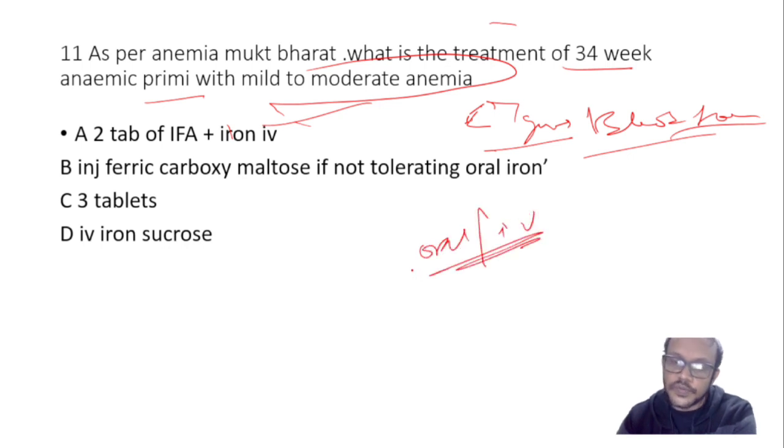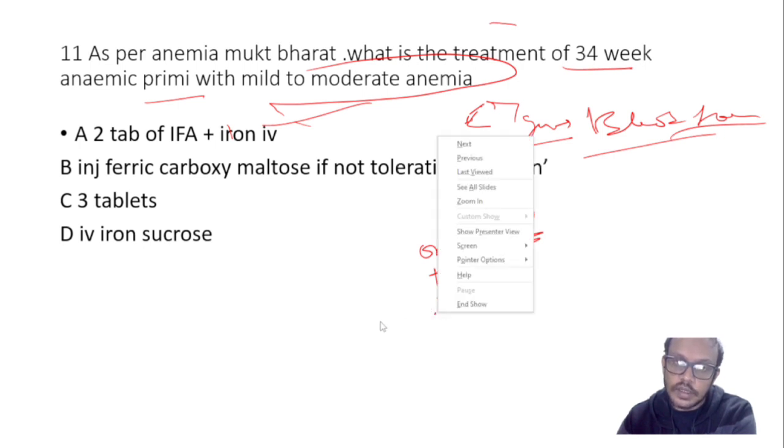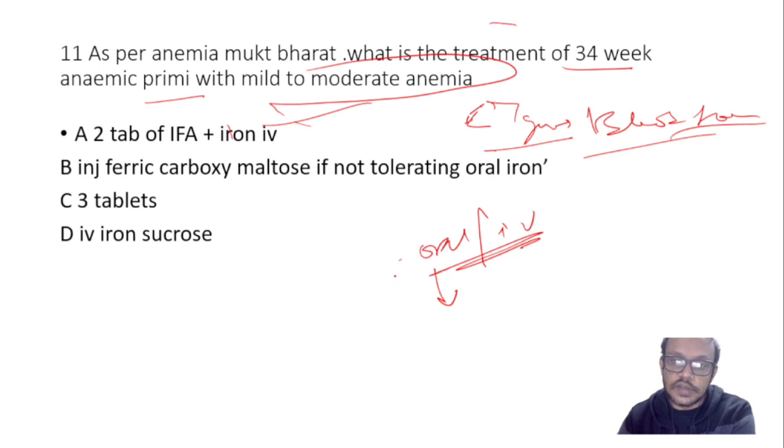More often oral regimen is preferred in the mild to moderate cases. In the severe cases, the last moment blood transfusion is there. In mild to moderate anemia, if you have enough time, you can prefer oral regimen. But if not tolerating the oral regimen, you have to inject